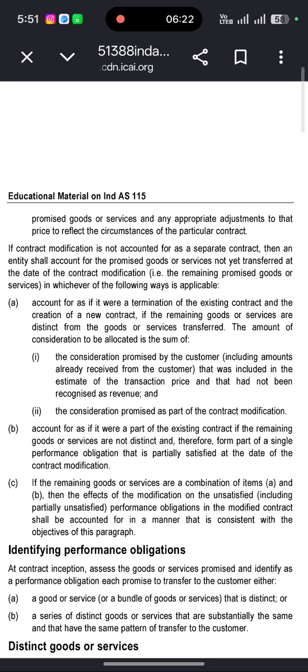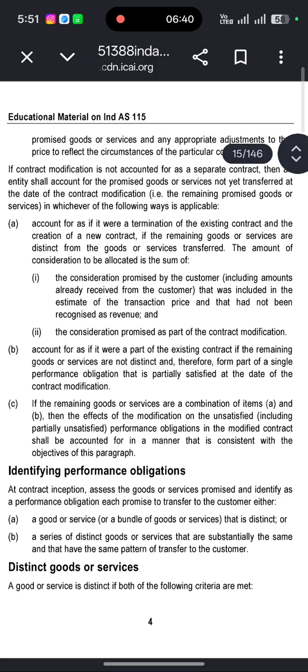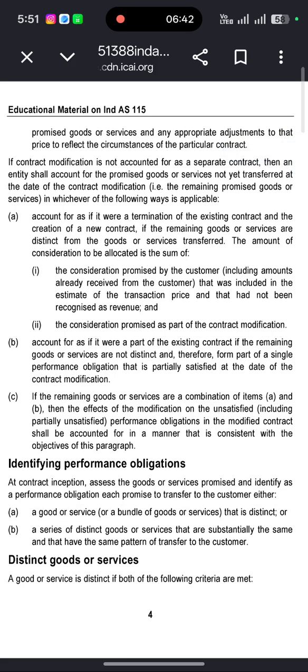If a contract modification is not accounted for as a separate contract, then an entity shall account for the promised goods or services not yet transferred at the date of the contract modification, that is, the remaining promised goods or services, in whichever of the following ways is applicable. Account for it as if it were a termination of the existing contract and the creation of a new contract.